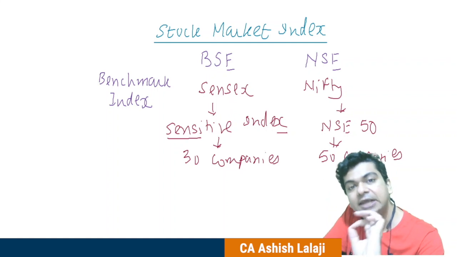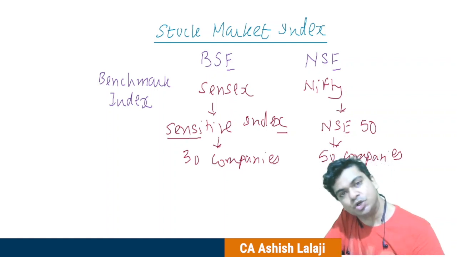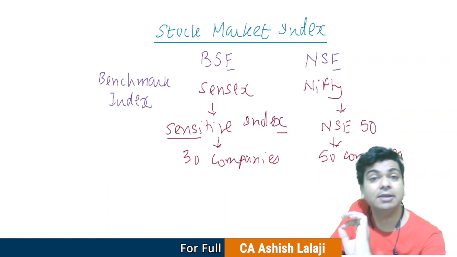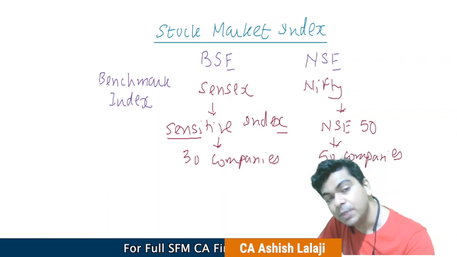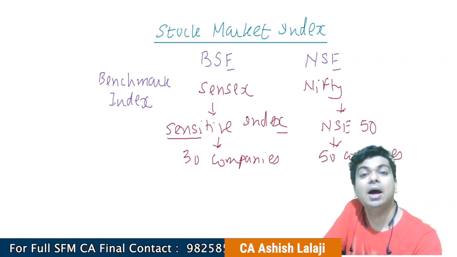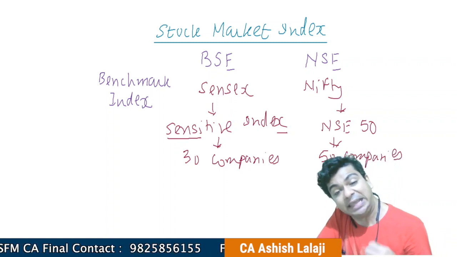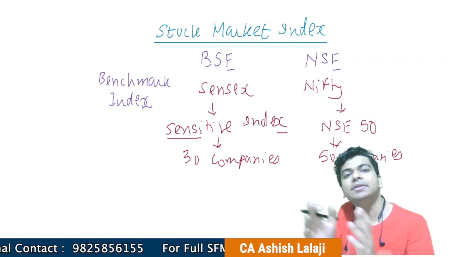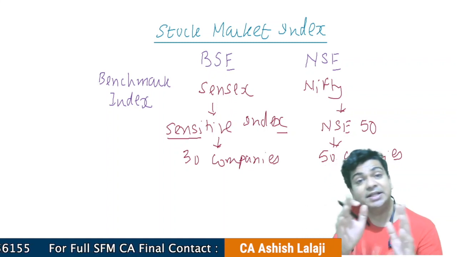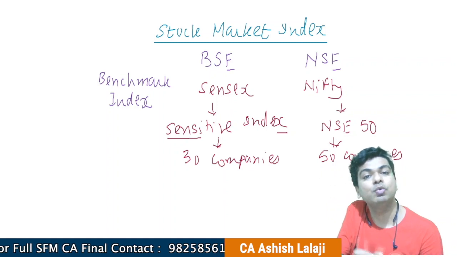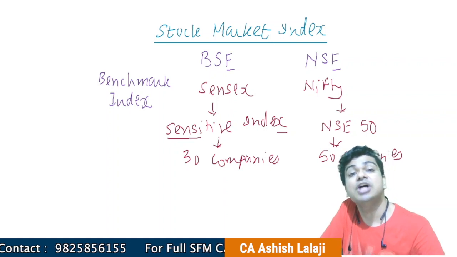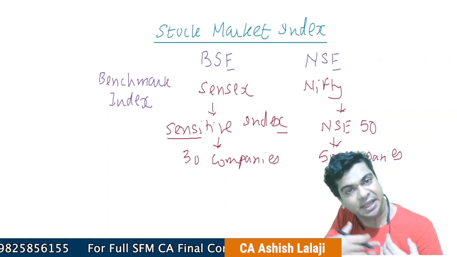But yes, it is slightly broad-based compared to the SENSEX. Instead of 30 companies, we go for 50 companies over here. So if someone is asking you which are the best companies of India, perhaps the best companies of India are those companies which are finding their place in the SENSEX or in the NIFTY. Right. So it is Bombay Stock Exchange and National Stock Exchange, in consultation with their management and different credit rating agencies, that will decide the best companies of India which are representing different sectors of the economy.